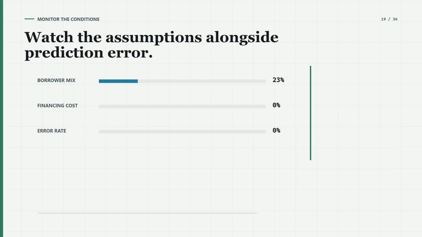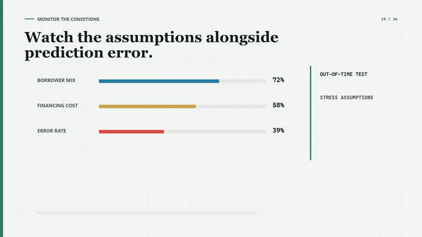The practical response begins before performance collapses. Name the conditions that must remain true for the estimate to travel forward. Monitor those conditions alongside prediction error. Use out-of-time tests when later data exists. Stress the assumptions that history contains only weakly. Decide in advance what change in borrower mix, financing cost, policy, or error rate would reduce confidence and trigger review.